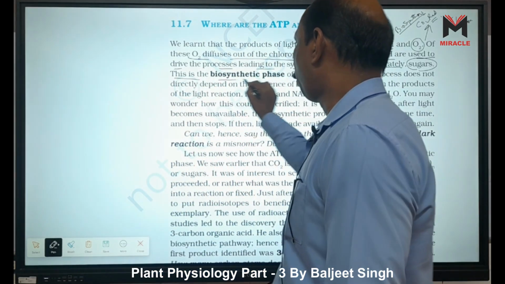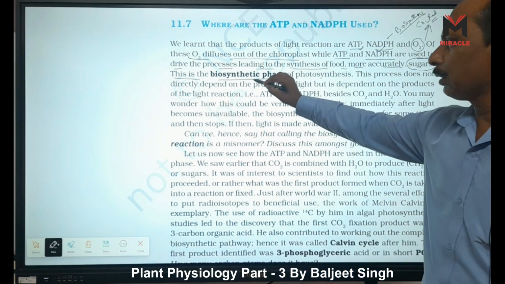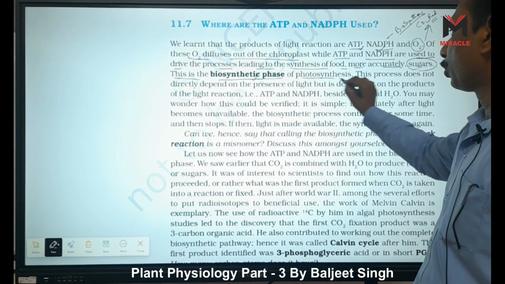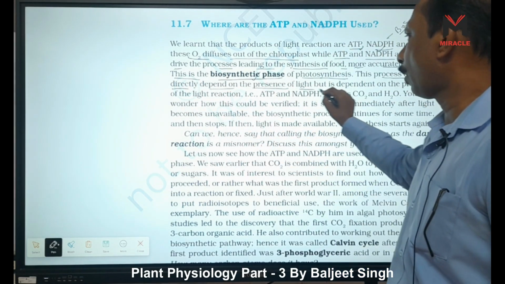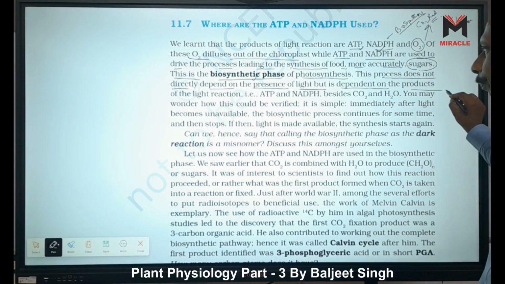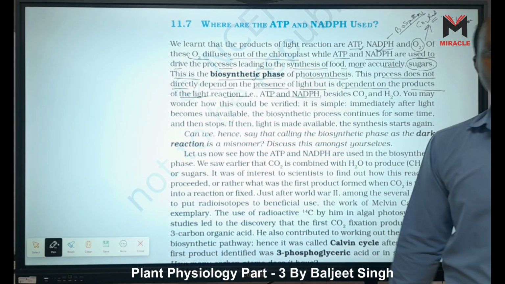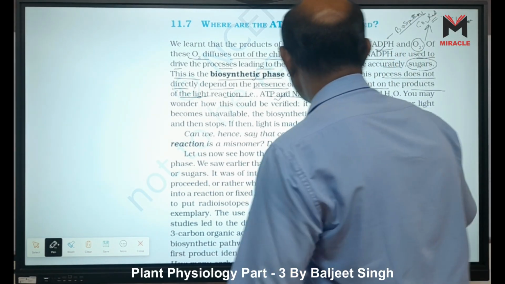And this is called the biosynthetic phase. What is the biosynthetic phase? It means formation of glucose in photosynthesis. This process does not directly depend on sunlight, but depends on the products of the light reaction. What products? ADP, ATP and NADPH. That's why it is called a light dependent process.